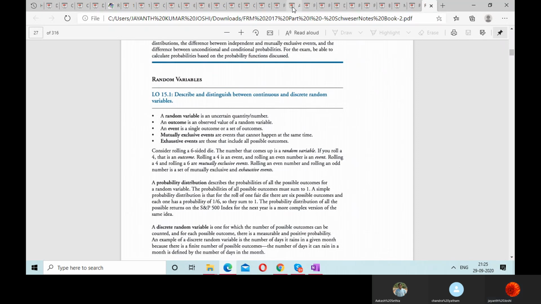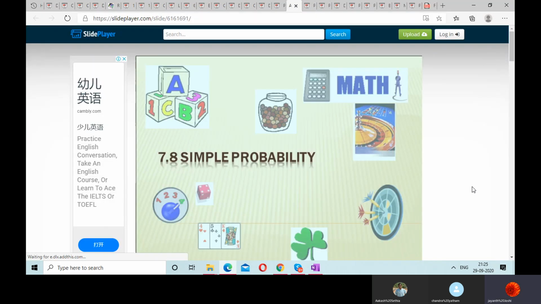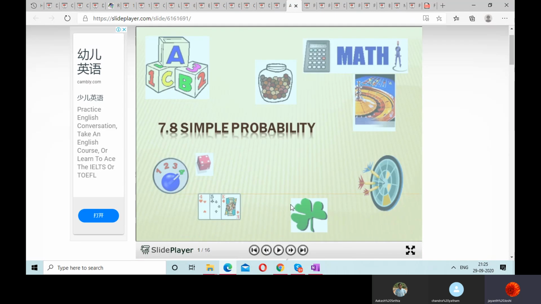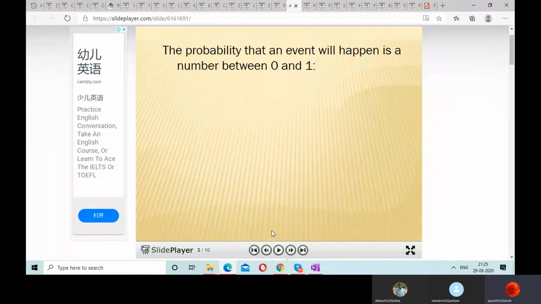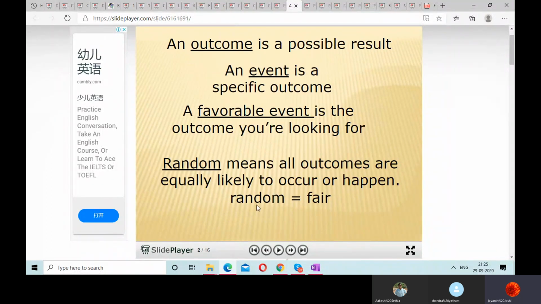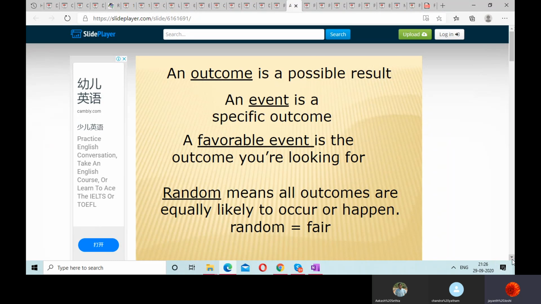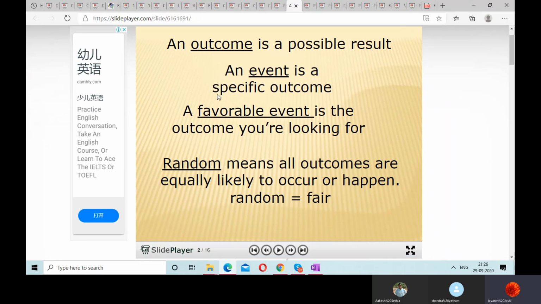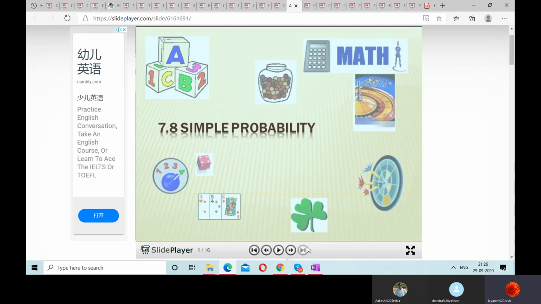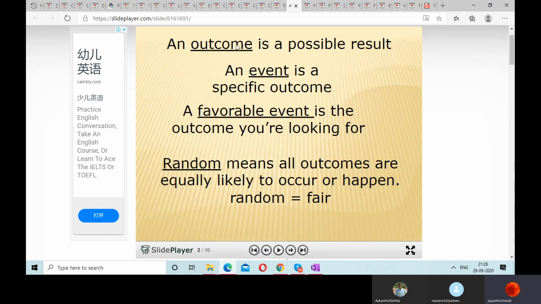So if tail falls, we are terming as 1. That is a number it is taking. If head falls, we are terming it as a 0. That is the number it is taking. So it can take any number. So an outcome is a possible result. Let us see. An outcome is what? A possible result. An event is the specific outcome. See, simple probability.